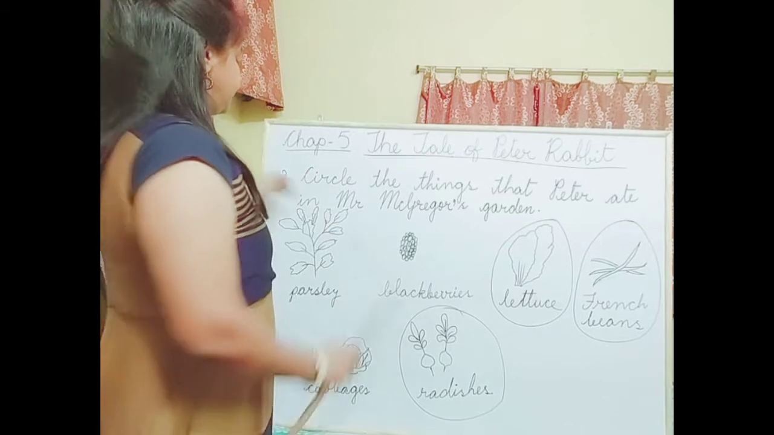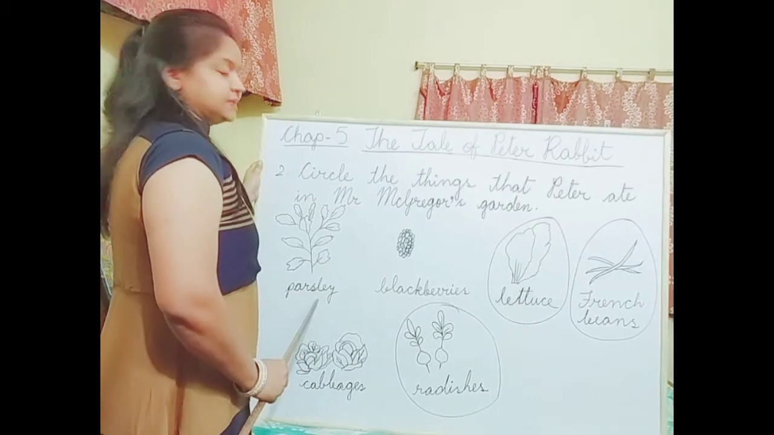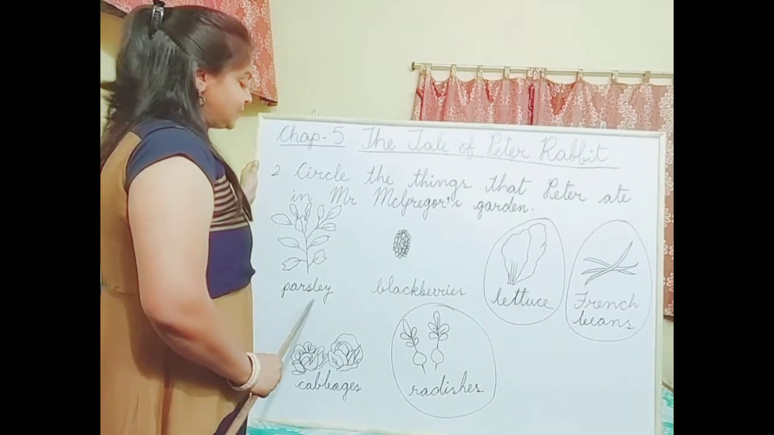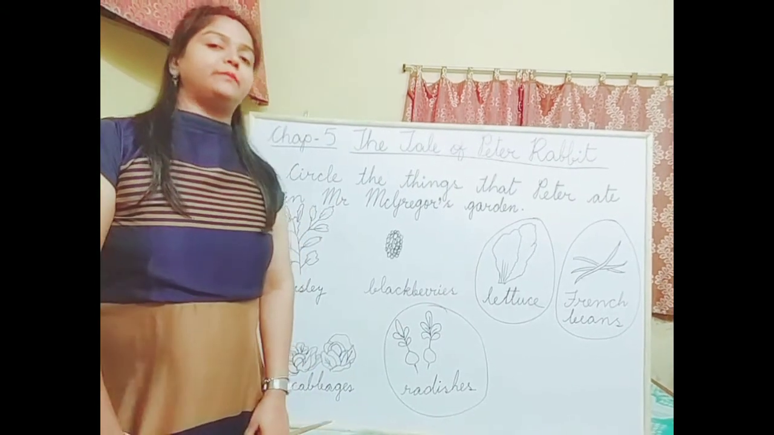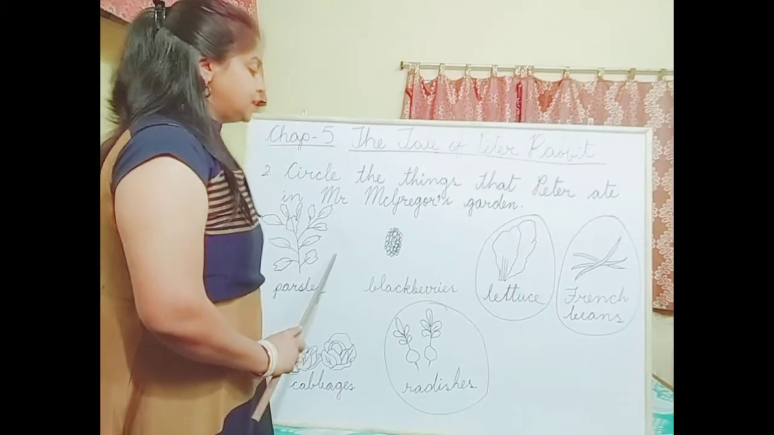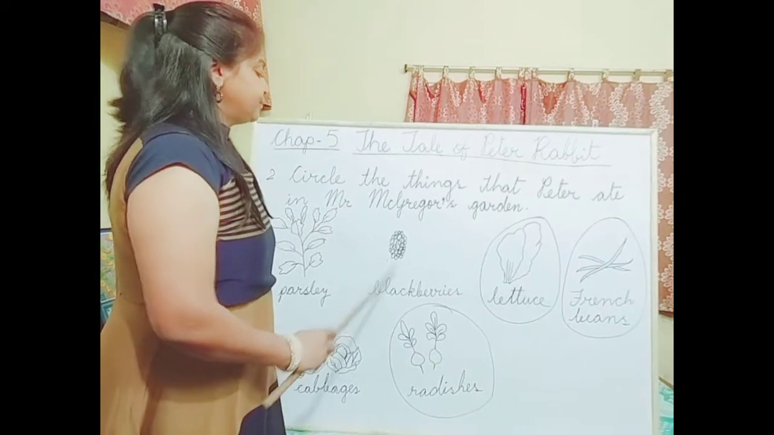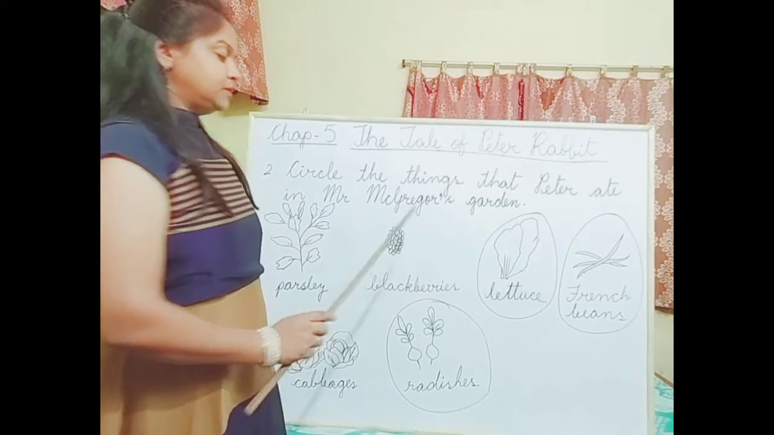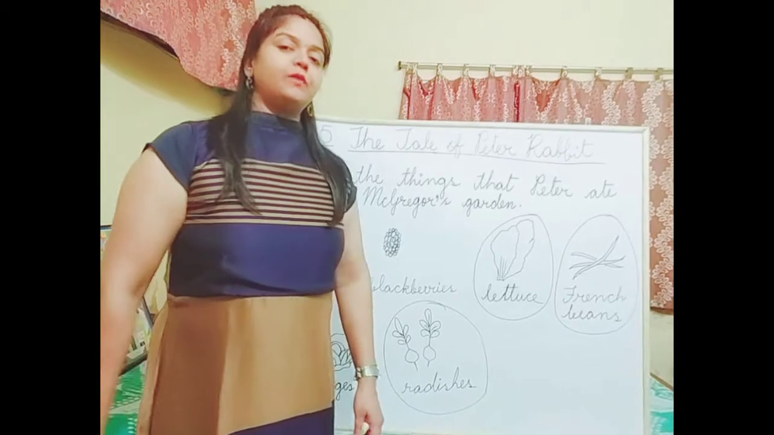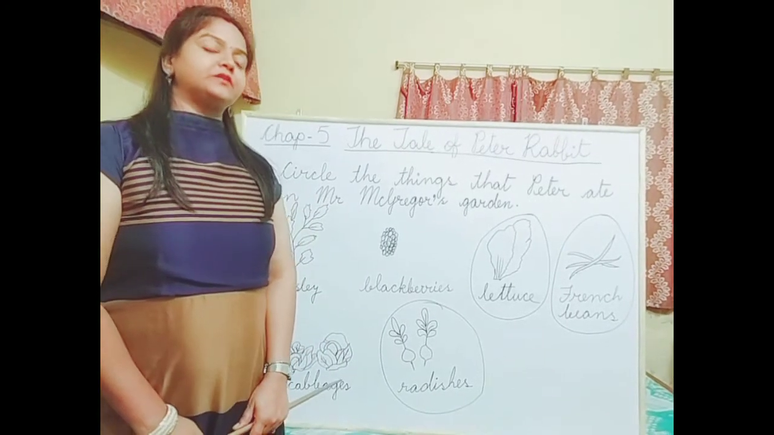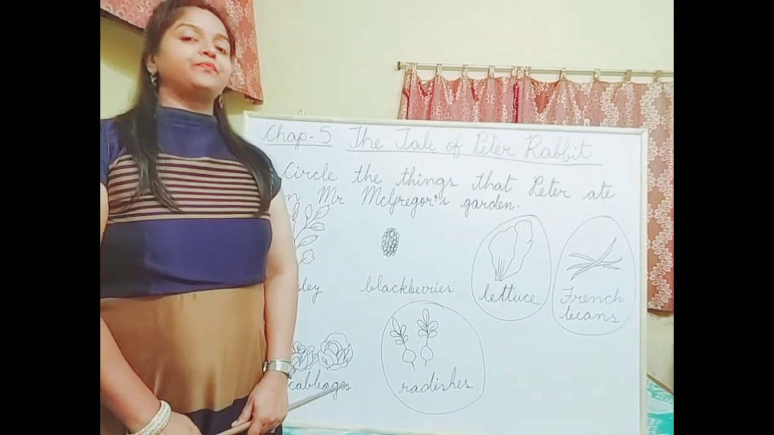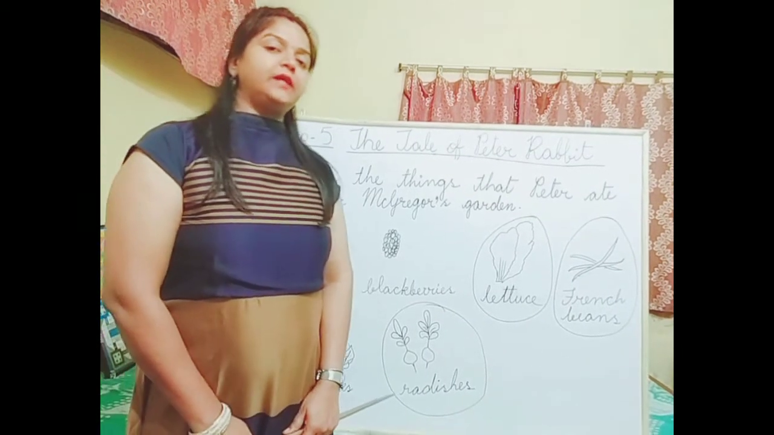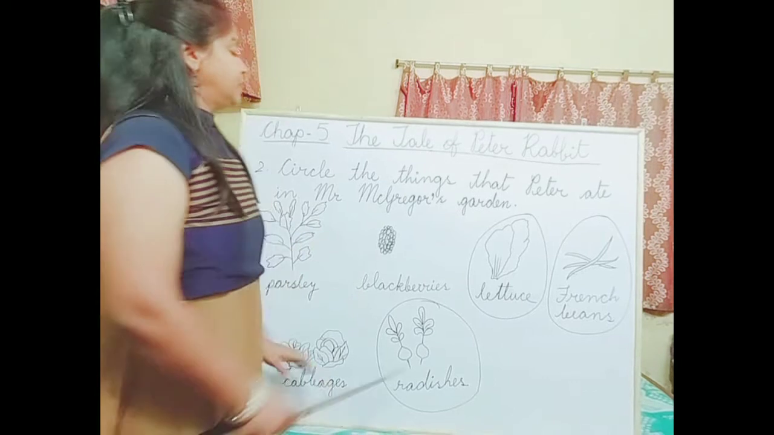So let's start. First thing is parsley. Did Peter eat parsley? No, he did not. He went in search of parsley, but he could not eat parsley. So we will leave this. Then come to blackberries. Peter did not eat blackberries also because it was not in Mr. McGregor's garden. His siblings went to gather blackberries down the lane, but he did not go with them.